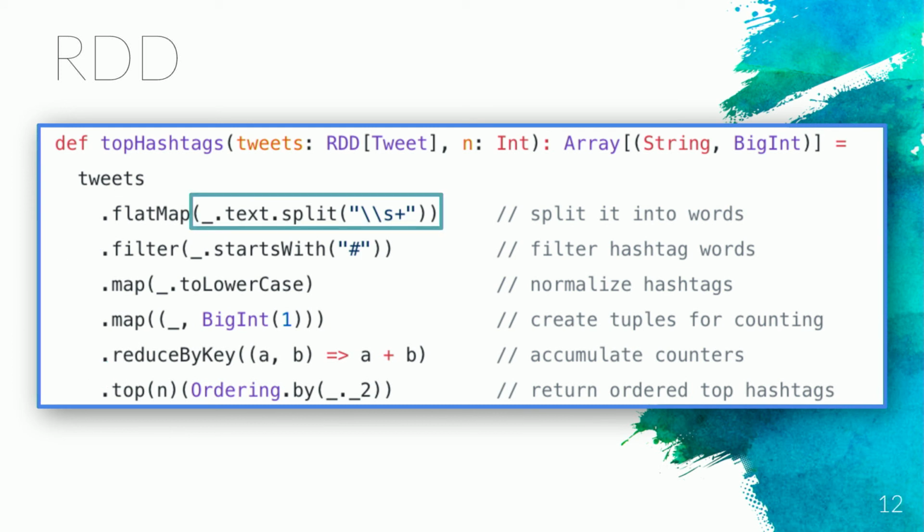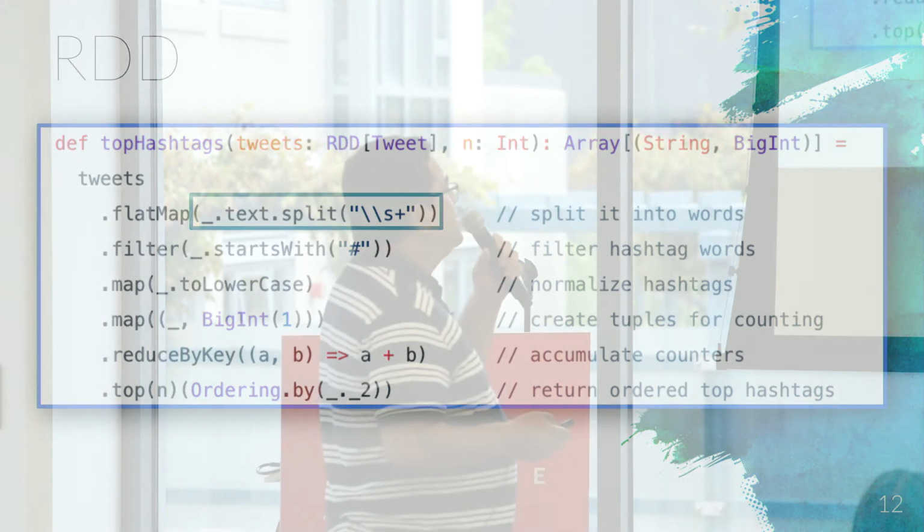The second problem are the Scala functions. When you call flat map and you have a function that reads the text and splits into words, this is something that is just for the Spark execution. It's just a pointer to some bytecode. It doesn't know anything about this function. It doesn't know that it uses the text column, doesn't use any other column, for instance, or that it's going to split the text.